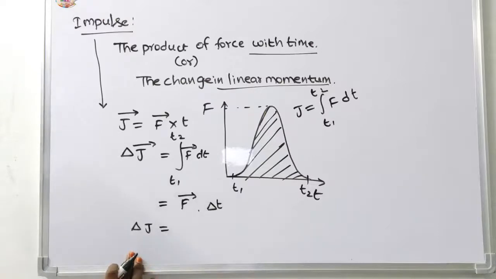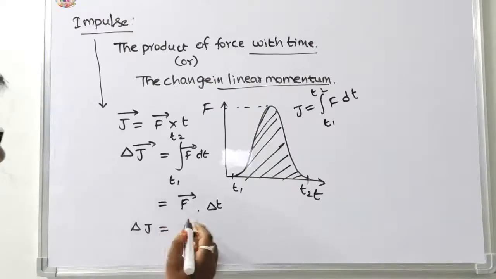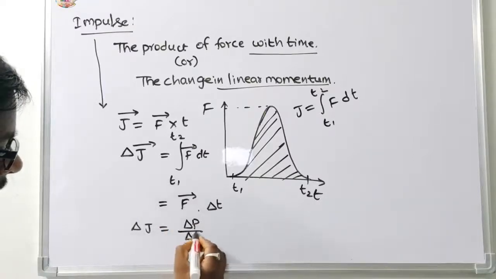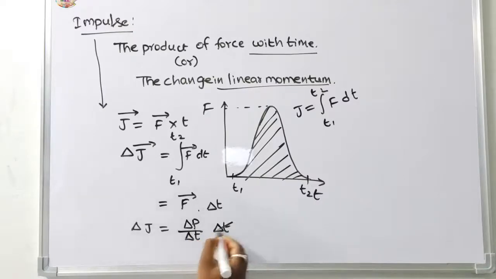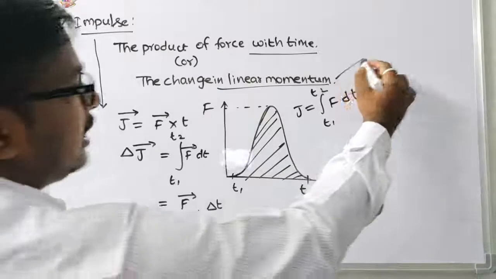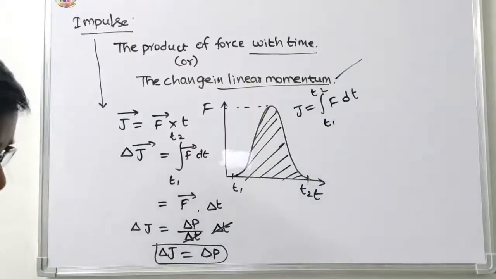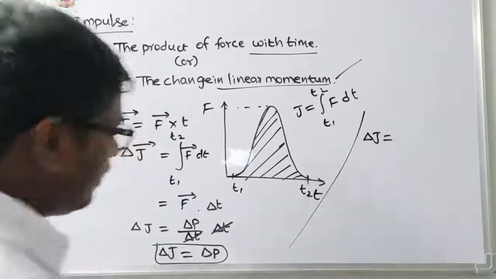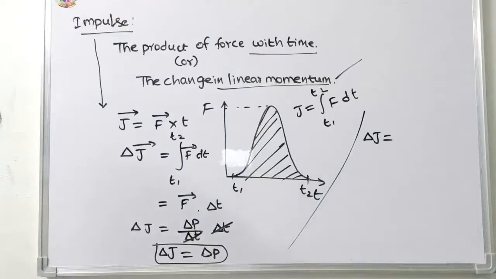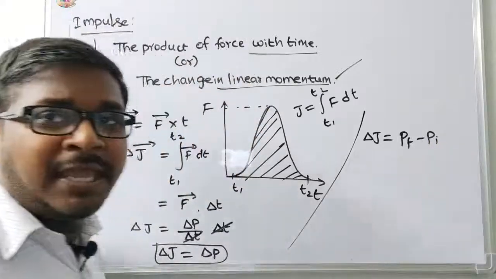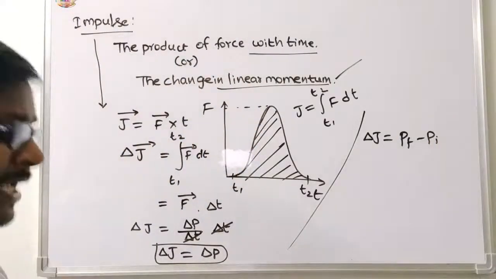The change in impulse delta J is equal to, in this one, force is nothing but dp by dt, into dt. These two cancel, remaining the impulse is nothing but the change in linear momentum. Delta J is equal to delta P, the change in linear momentum. The change in linear momentum is the final linear momentum Pf minus Pi.